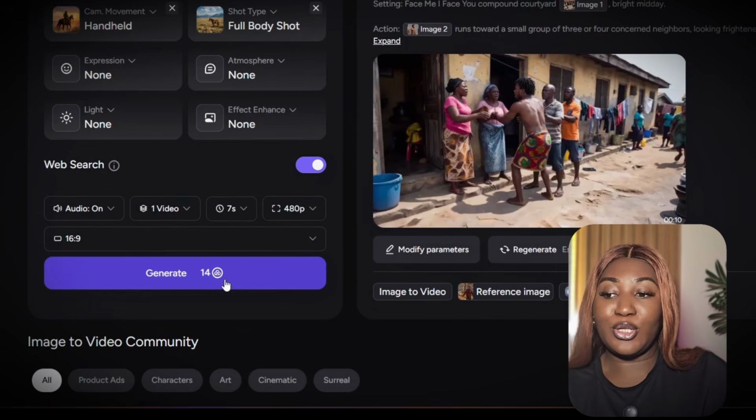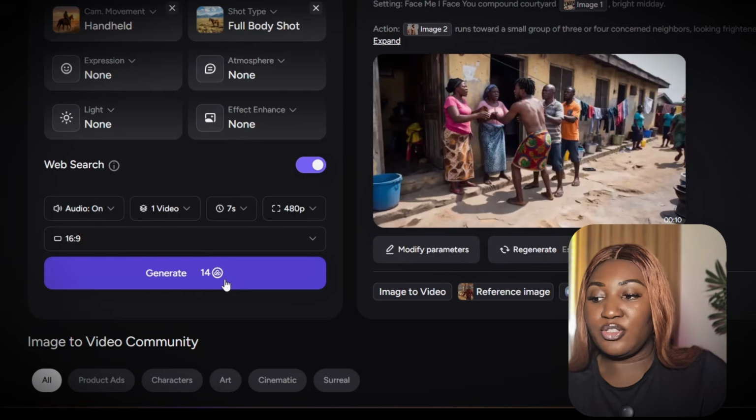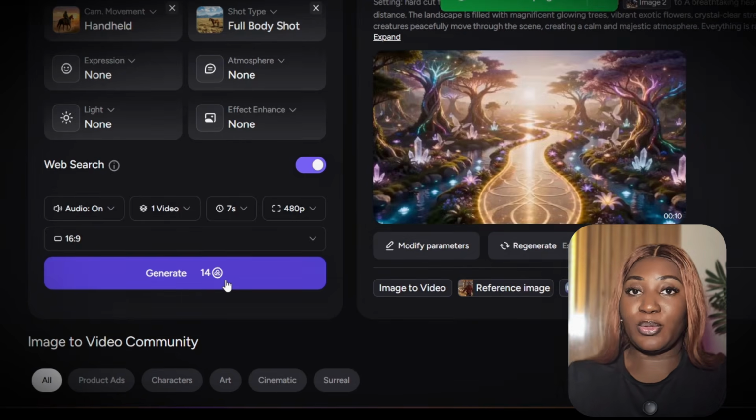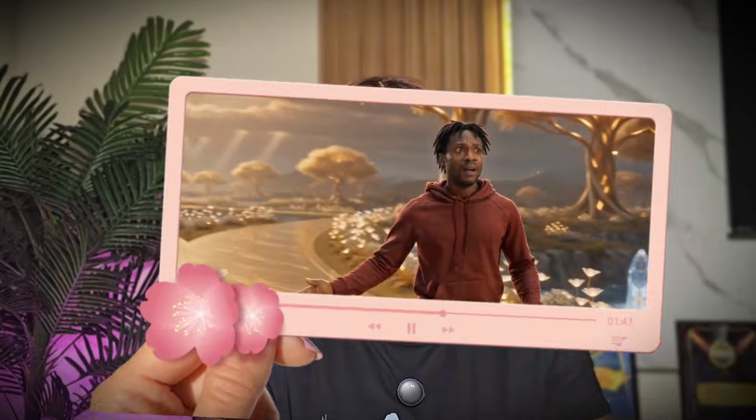Okay, so you can generate a lot with the free tools that you have, and we're going to click the generate button. This is going to take some time to load. I'm going to show you the finished video, and when we come back, I'll show you how to make your submissions to get your sure $100 creator bonus.